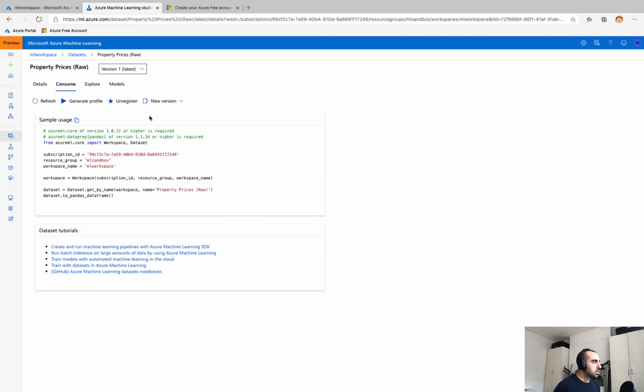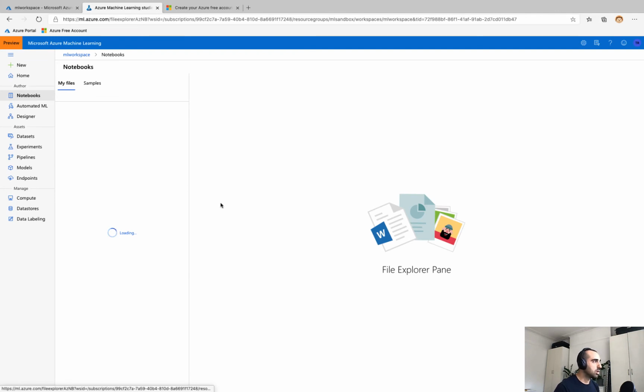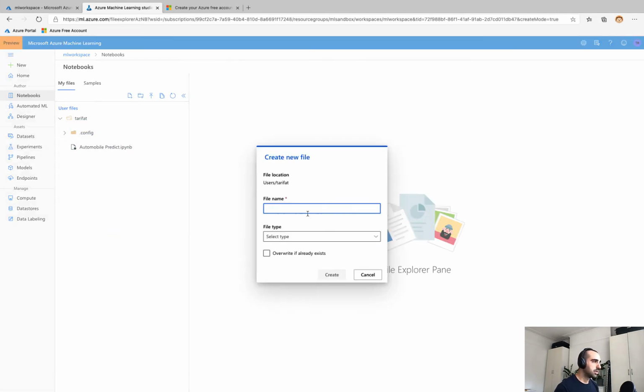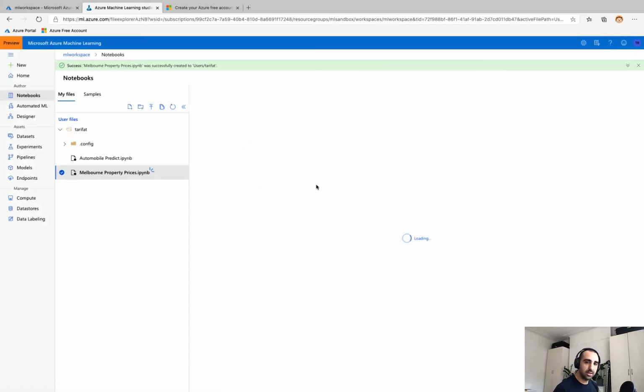The last bit that I just want to show is that in addition, on the Consume tab, you have the ability to copy some code that's already been pre-written. So if I navigate over to Notebooks, I can create a new notebook. Let's call this Melbourne Property Prices, and just paste that code and run that to get connected to my data in a data frame, ready for further manipulation, in order to get started as quickly as possible in terms of building my machine learning workflow.